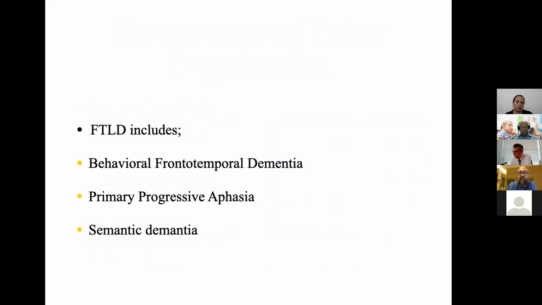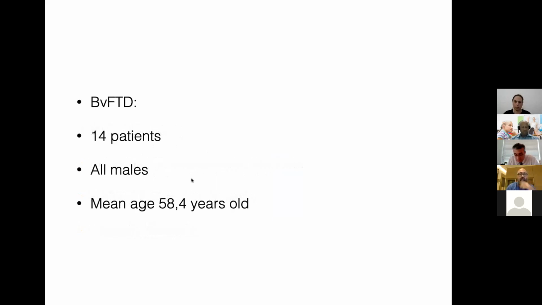As I said, it's actually a group of disorders, and there are three very frequent forms. The behavioral frontotemporal dementia is the most frequent type, and it's actually the most important disease in differential diagnosis of early onset Alzheimer's disease. We had so far 14 patients with behavioral variant of frontotemporal dementia. They were all males. Mean age was 58.4 years old.